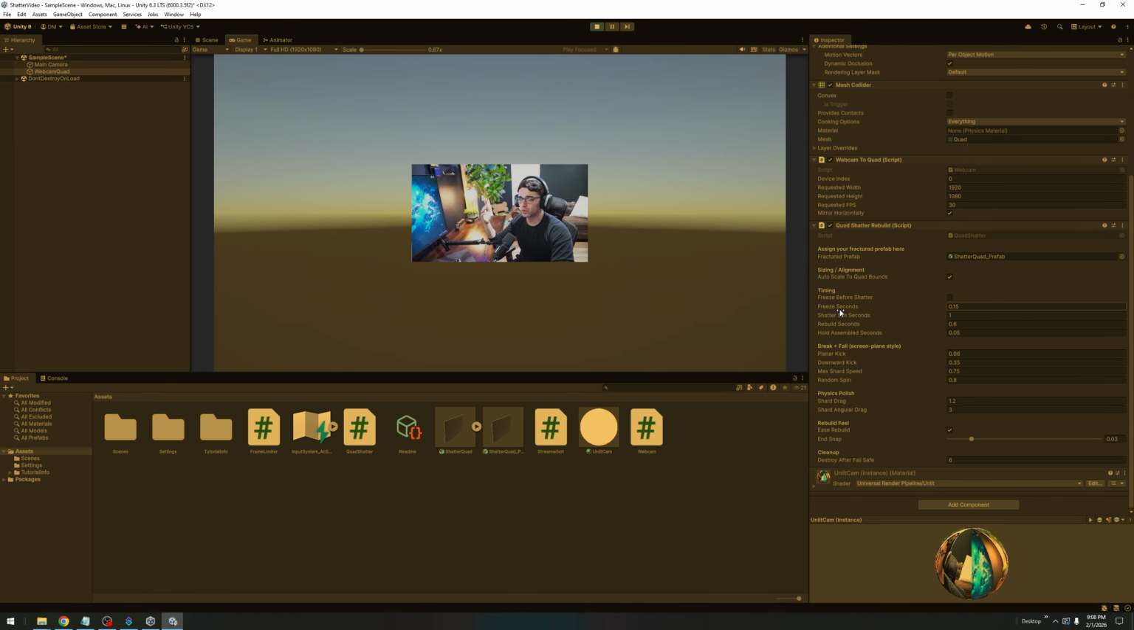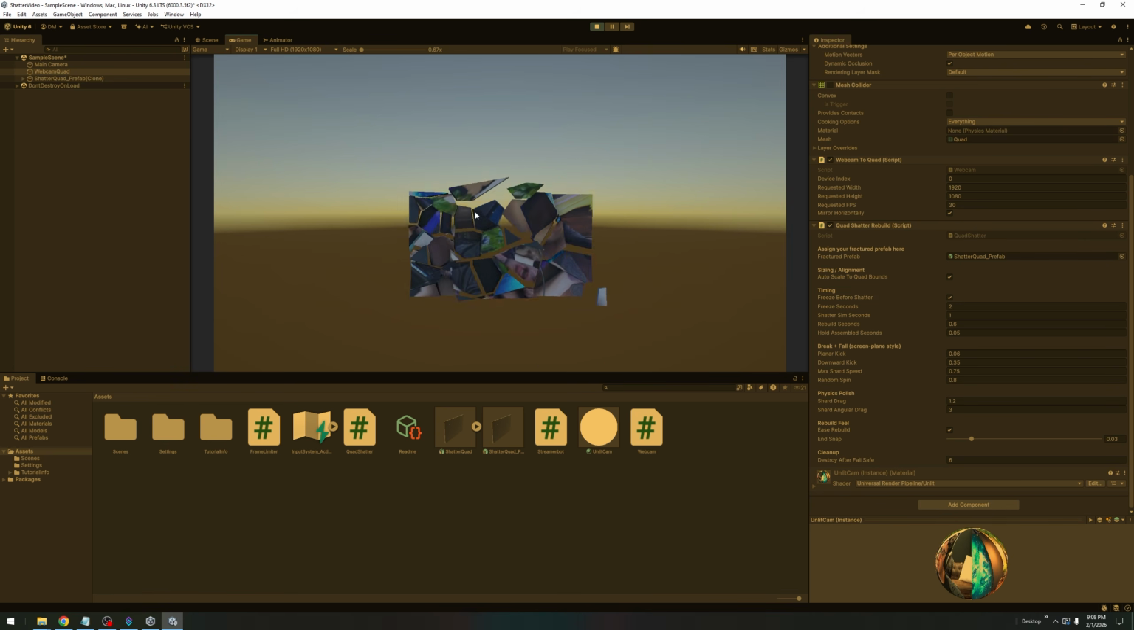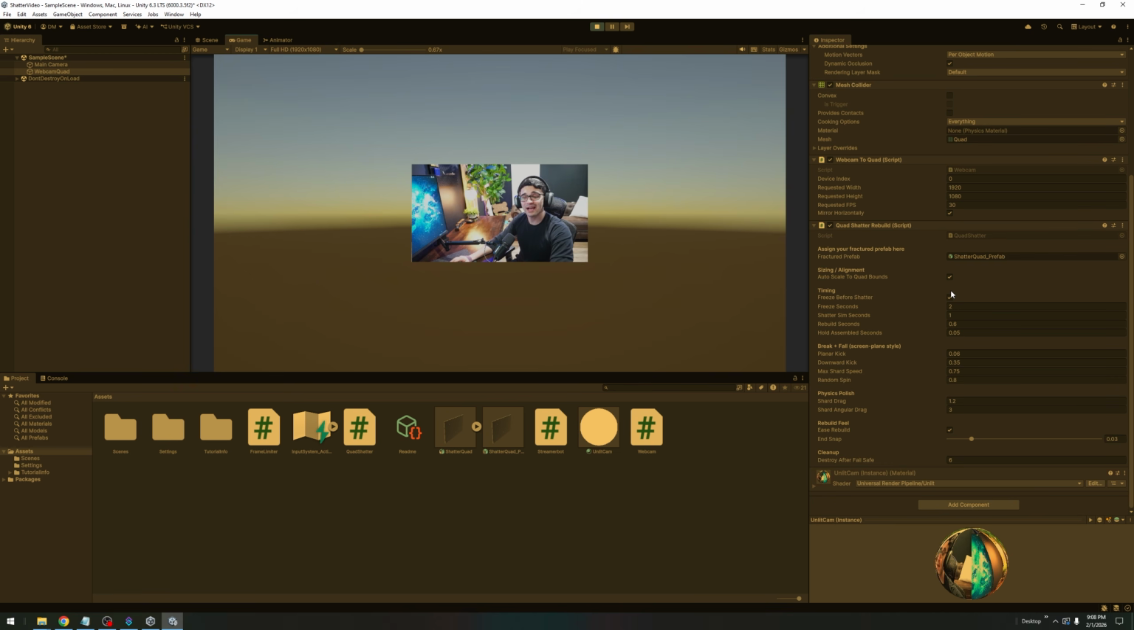Essentially, the way this is going to work is freeze seconds. If I set this to 2 seconds, before it shatters and goes down, it's going to sit there. Well, I have to check this too. It's going to sit there like this for 2 seconds, then it'll shatter. That is a preference thing if you want. I actually don't like that feature, so I simply have mine disabled.